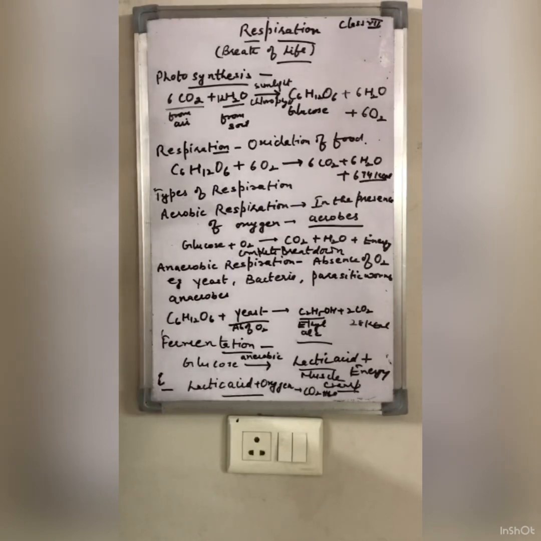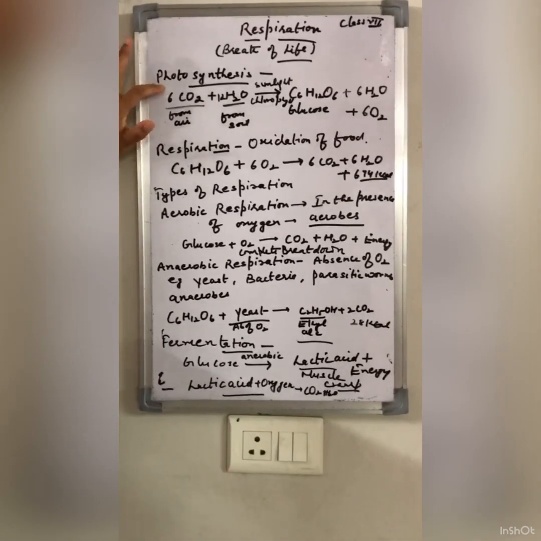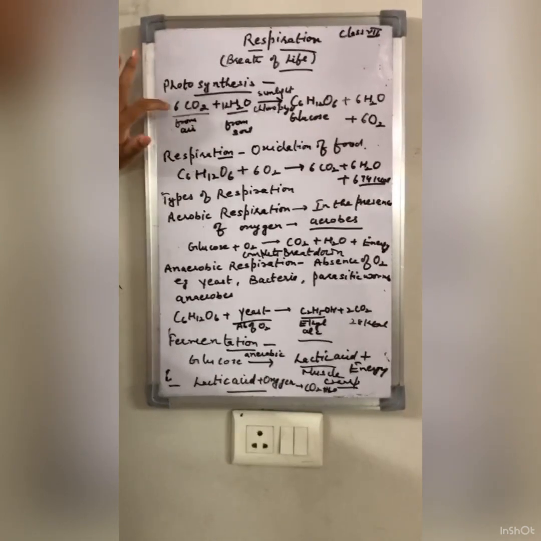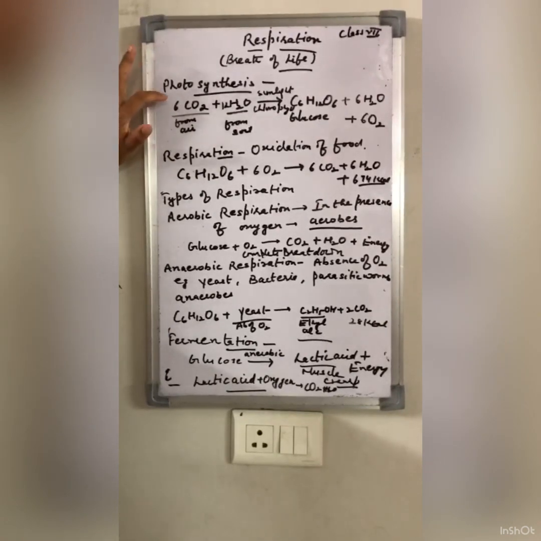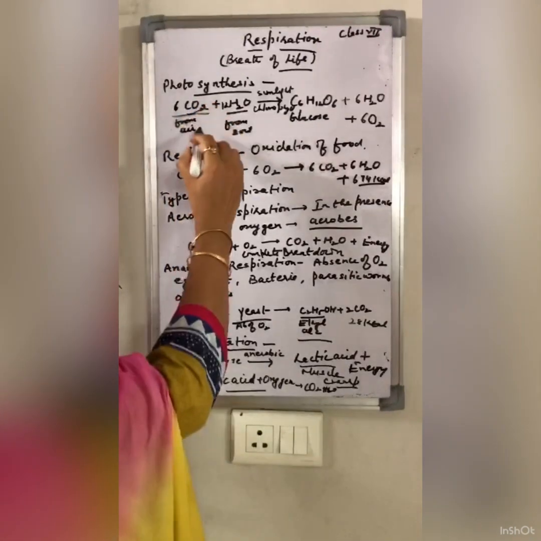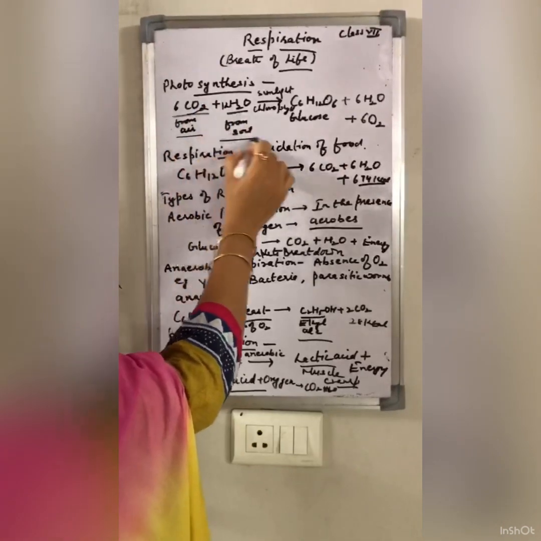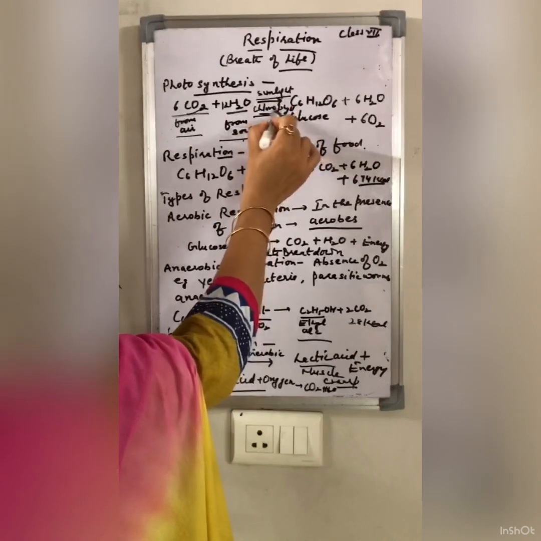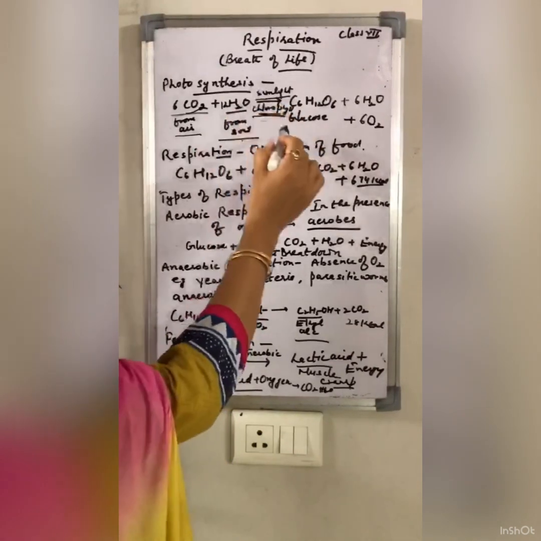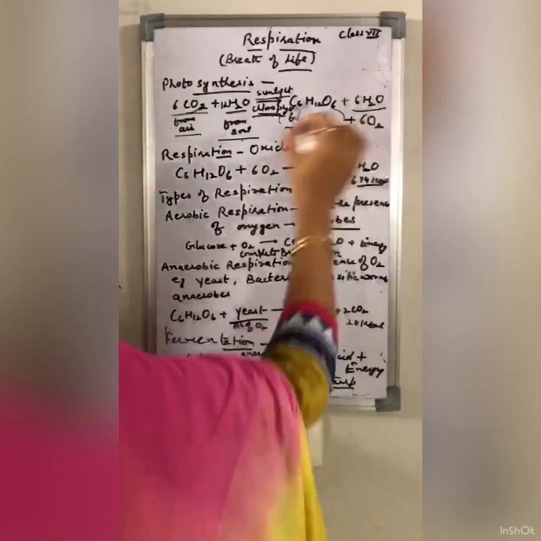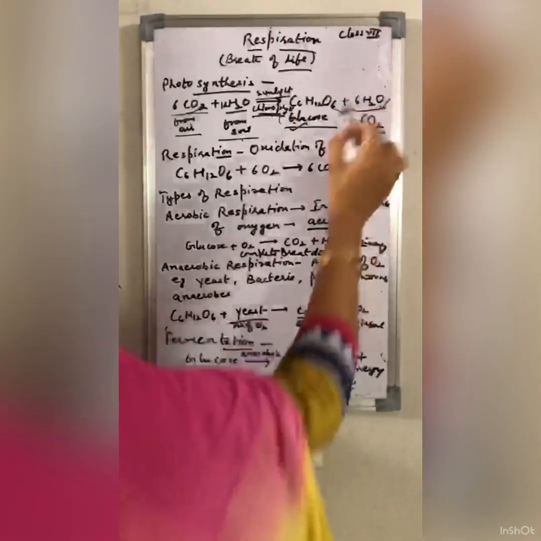First of all, you have learnt photosynthesis in the junior classes, in the previous chapters also. What is photosynthesis? Photosynthesis is the process by which green plants prepare food. They take carbon dioxide from the air and water from the soil. They trap the sunlight. The chlorophyll is present in the leaf. The chlorophyll traps the sunlight and they form the food in the form of glucose. And during this process, oxygen is released and water is also formed.